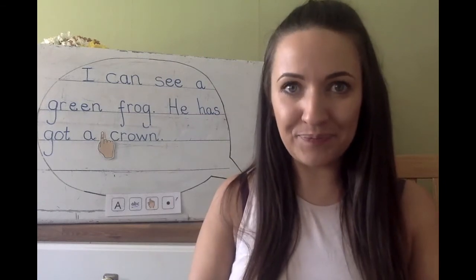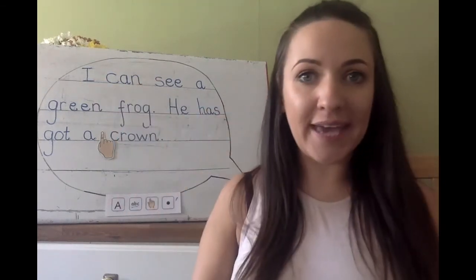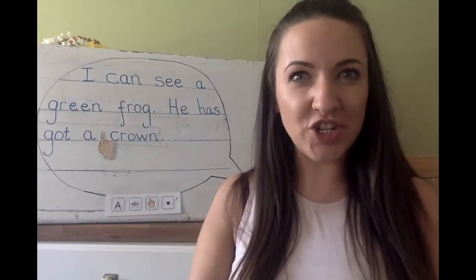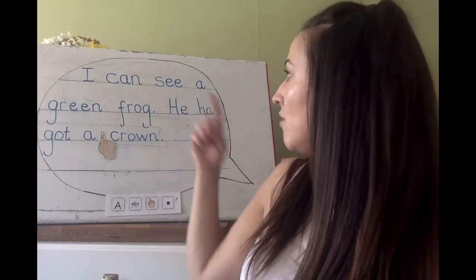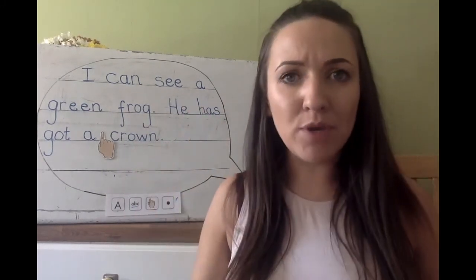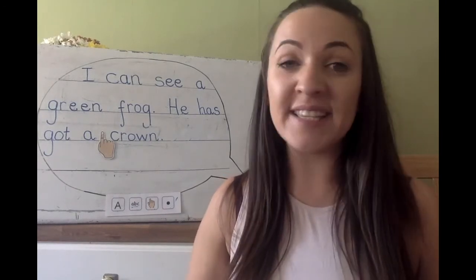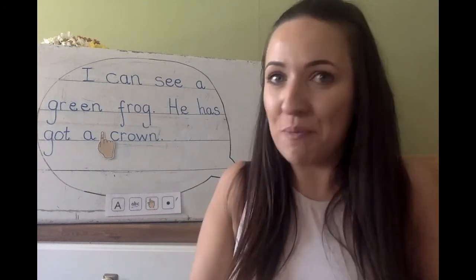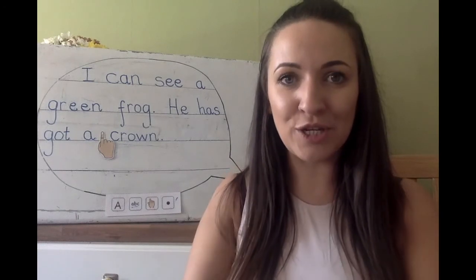was saying. Your Chili Challenge 1 is to write an I can see sentence and to describe the frog. Chili Challenge 2 is to give some more detail. You can write he has got a crown, but maybe you might want to describe the crown. Maybe you might write he has a shiny crown. He has a golden crown. You might write he has slimy legs. It is up to you.